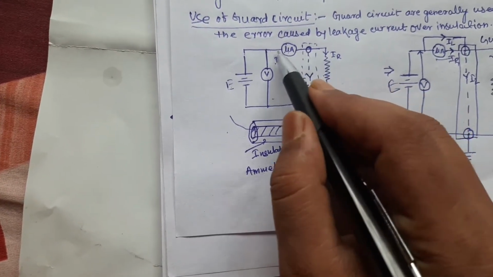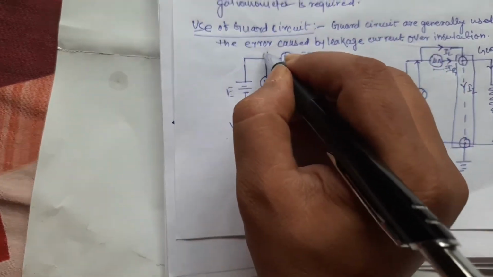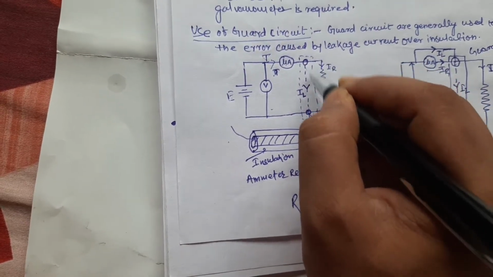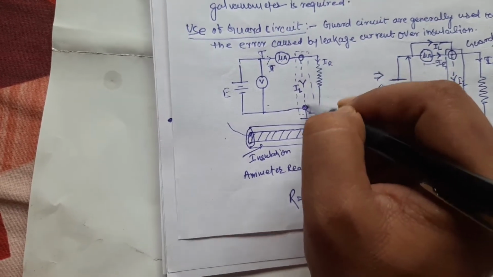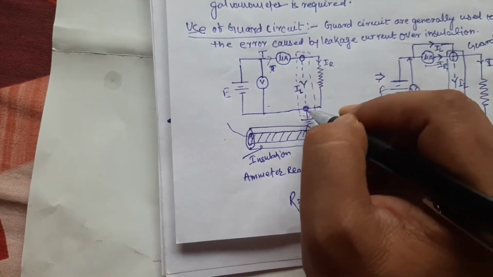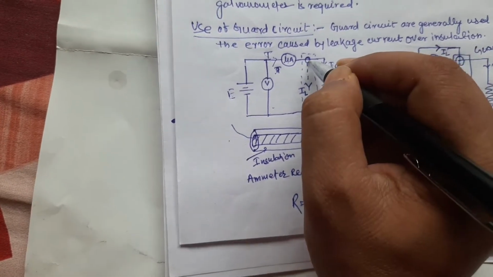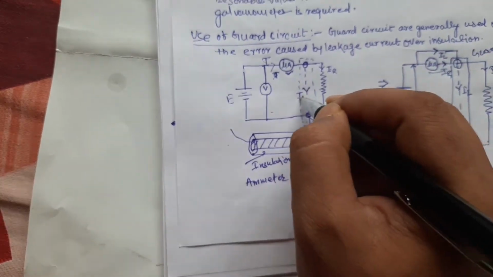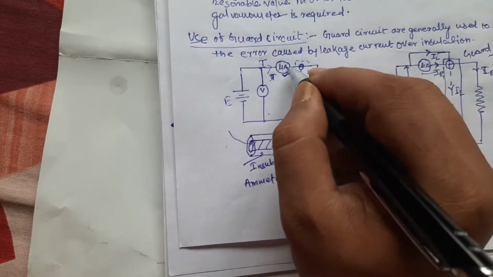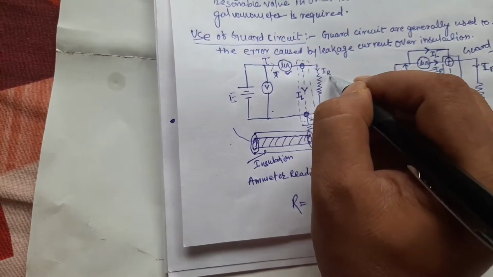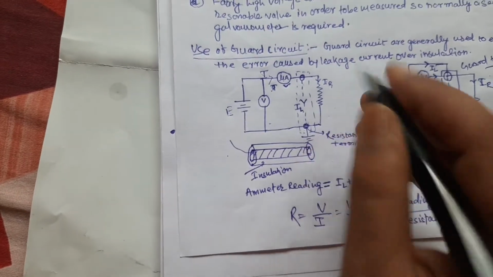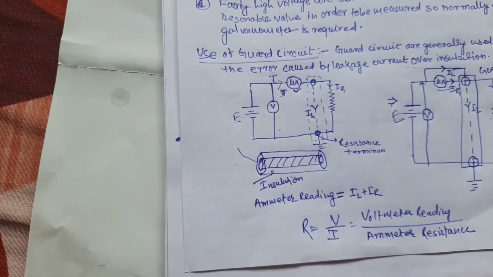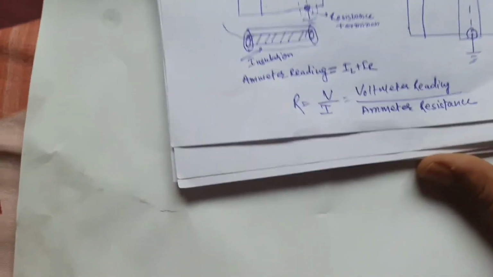That means when you apply the current I, some part of the current passes through the cable insulating material, and the remainder passes through the high resistance. At that time the ammeter reads IL plus IR, but the actual current through the resistance is IR. So due to leakage current there is an error in the measurement.